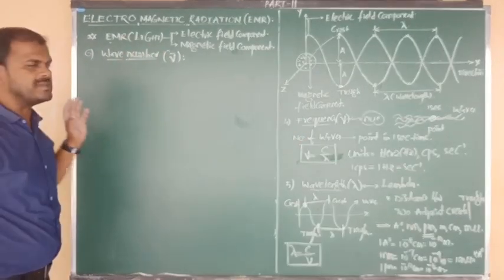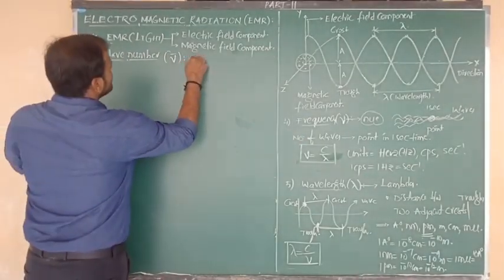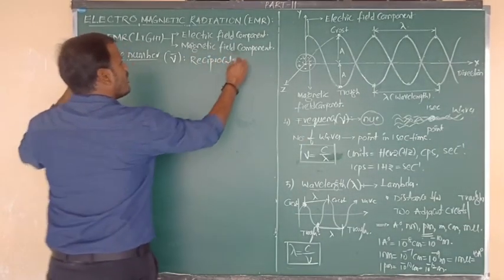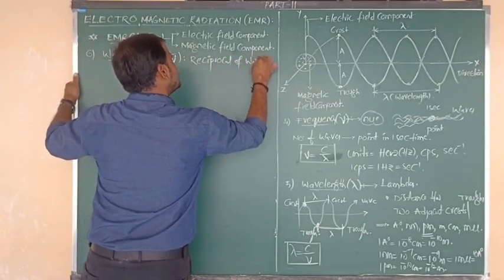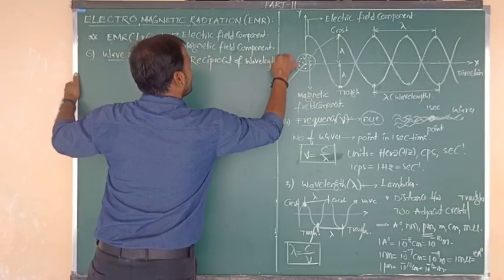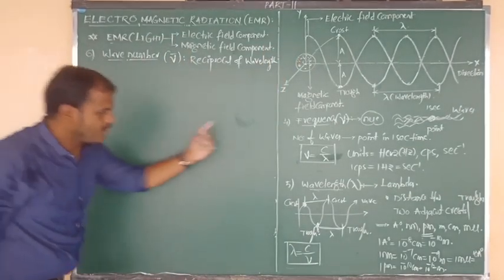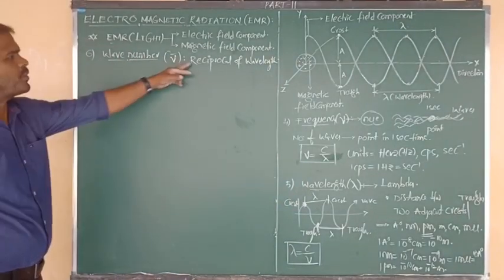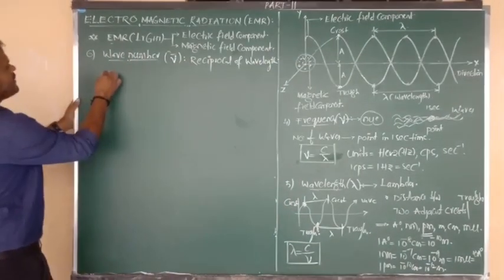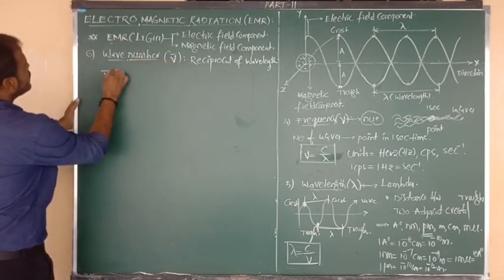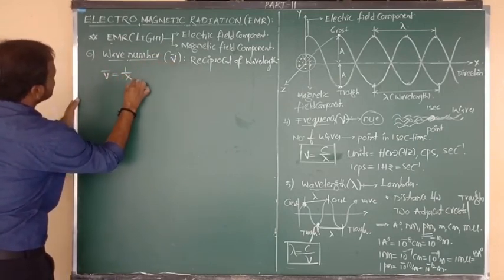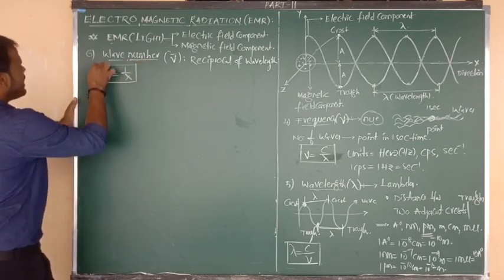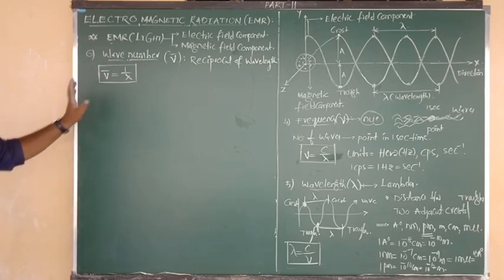But the definition is very simple. The definition is, wave number is equal to the reciprocal of wavelength. Wavelength is lambda. So lambda's reverse value is called wave number. Reciprocal means inverse value. So the formula we can write: wave number nu bar is equal to 1 by lambda. Wave number nu bar is equal to what? 1 by lambda. Okay, all of you.